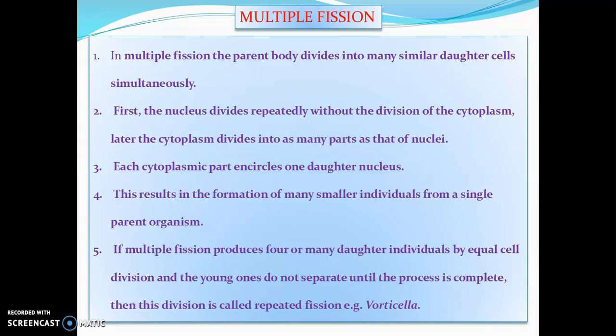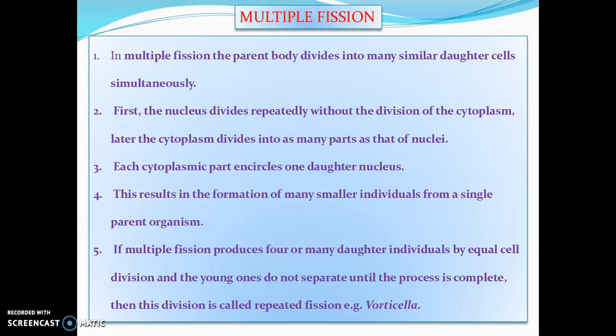Later, the cytoplasm divides into as many parts as there are nuclei. Each cytoplasm encircles one daughter nucleus. This results in the formation of many similar individuals from a single parent organism.